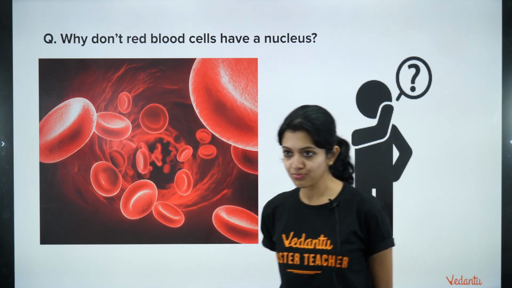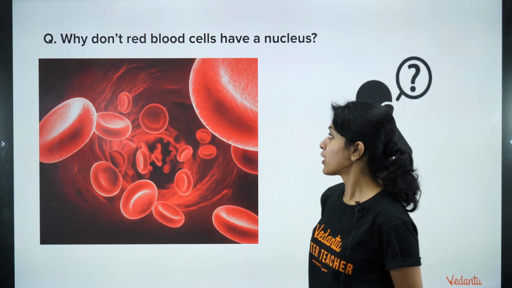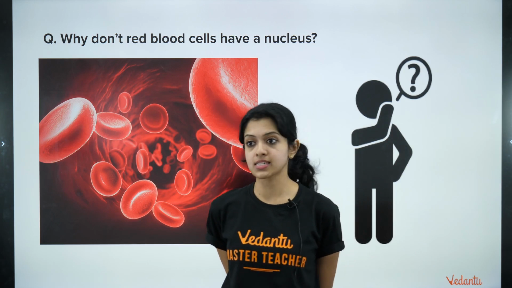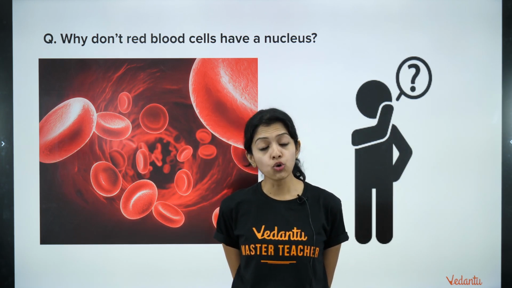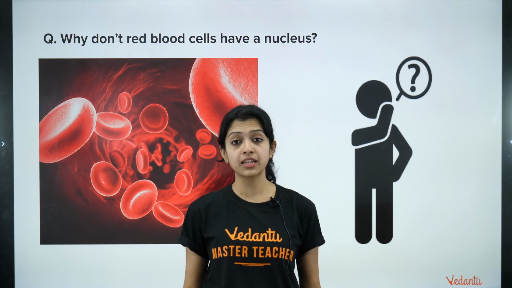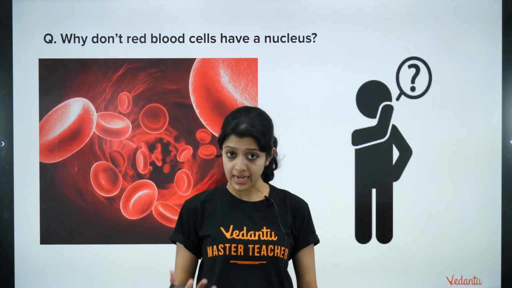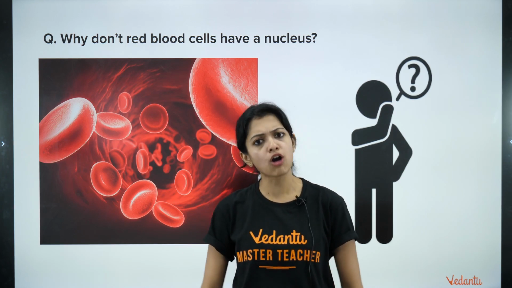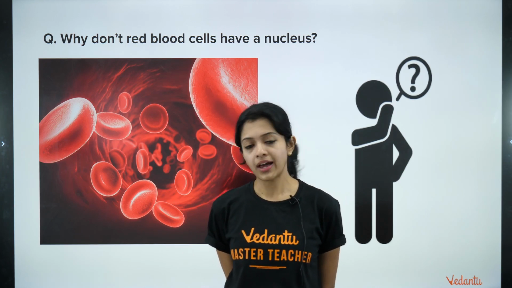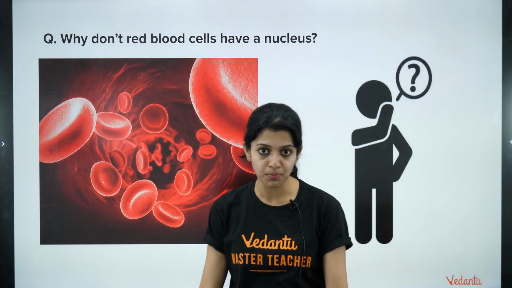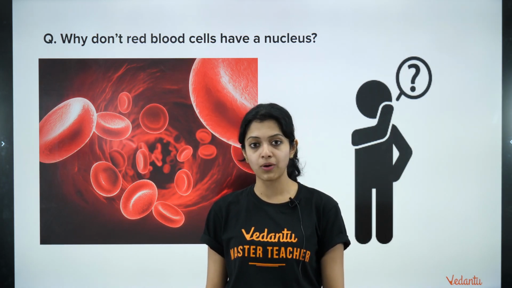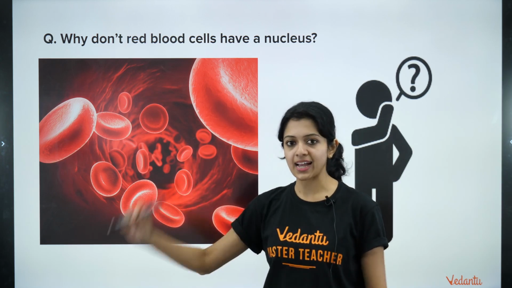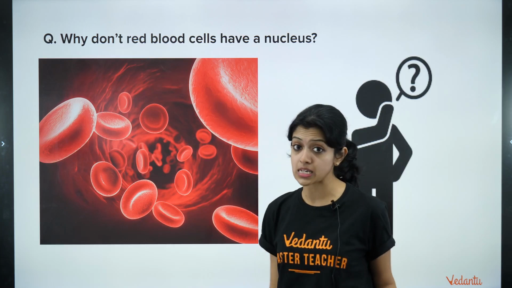Dhruv, why is it that human red blood cells do not have a nucleus? We have spoken about nuclear division so much. We have said that cell division happens, nuclear division happens, but RBCs, which are very important to us, do not have a nucleus. How many of us know this, right? And if they do not, it is a new piece of information to us. Why is it that they do not have a nucleus? This is exactly what I want you to come up with answers for.